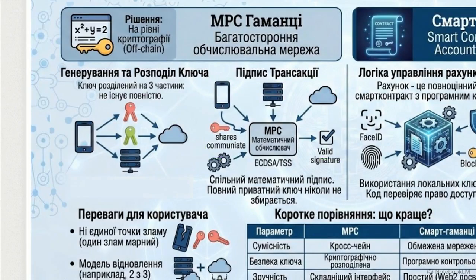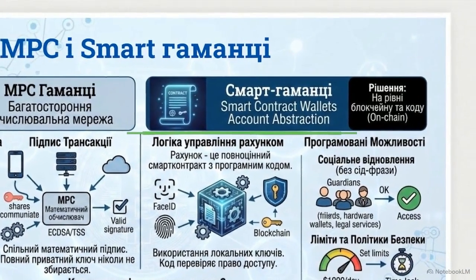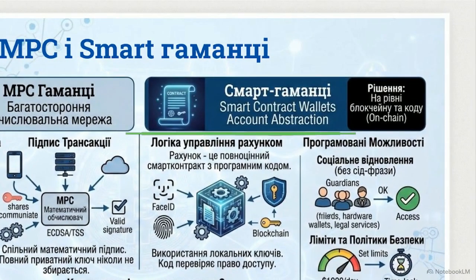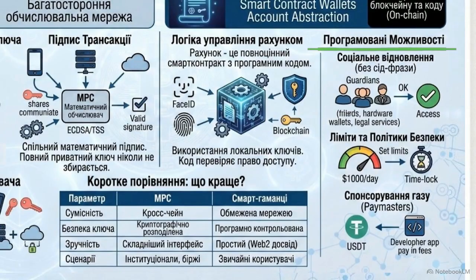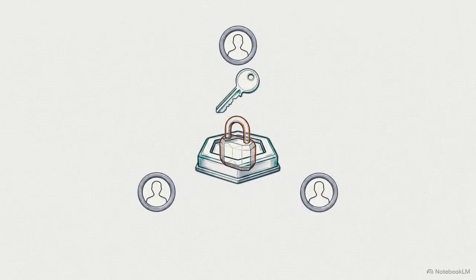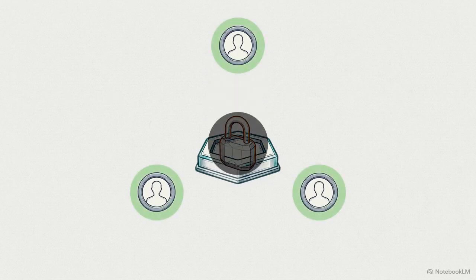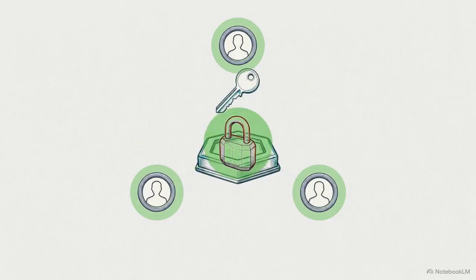On-chain, the solution is the smart contract wallet, also known as account abstraction. Because the account is driven by code rather than a static key, users can program logic directly into their custody model. This enables social recovery. If an access key is lost, designated guardian accounts, whether they are trusted friends or legal services, can vote to authorize a new key, completely eliminating the risk of a lost seed phrase.